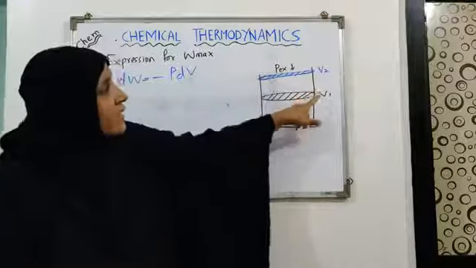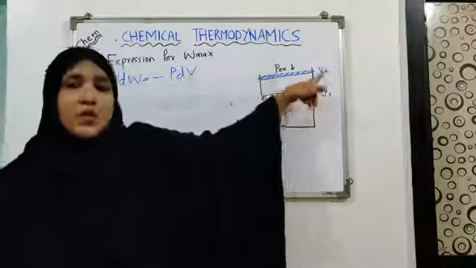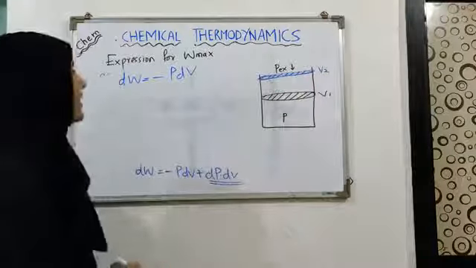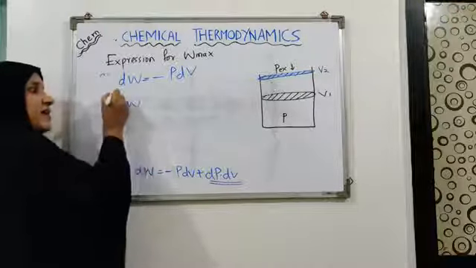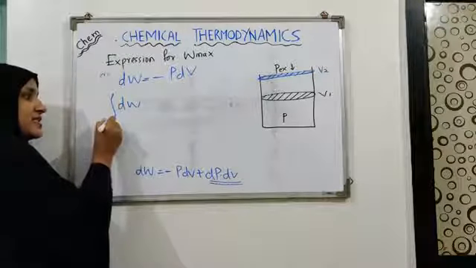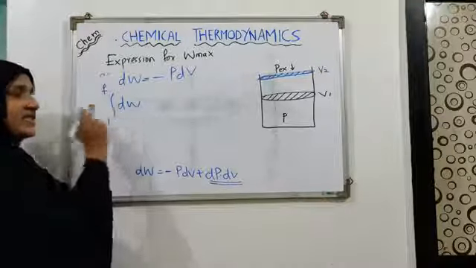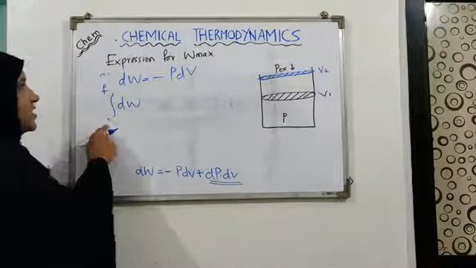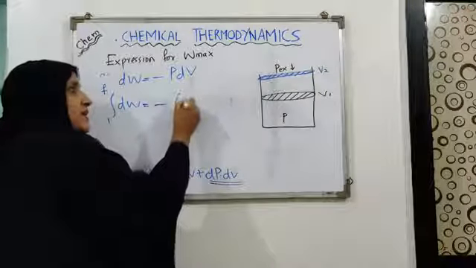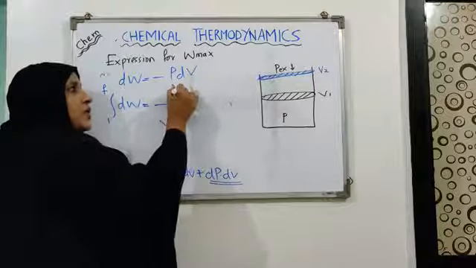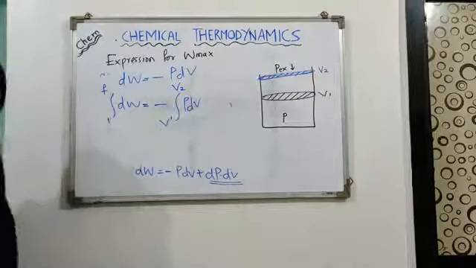To find out how much work is done when the gas expands from V1 to V2, we can integrate it between the initial and final limits. So let's say this is the initial state of the system and this is the final state, and let's integrate the work from initial to final volume, with integration done from V1 to V2 of PdV.